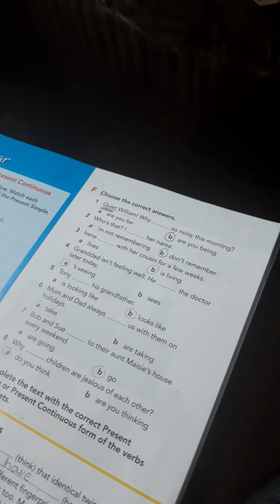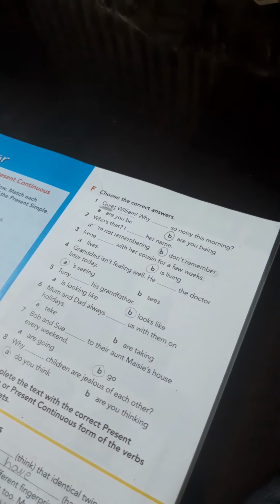Number 1. Quiet, William. Why so noisy this morning? Notice the word quiet, like listen, like look. Quiet, William. Why are you be or are you being? So the answer is why are you being so noisy this morning?